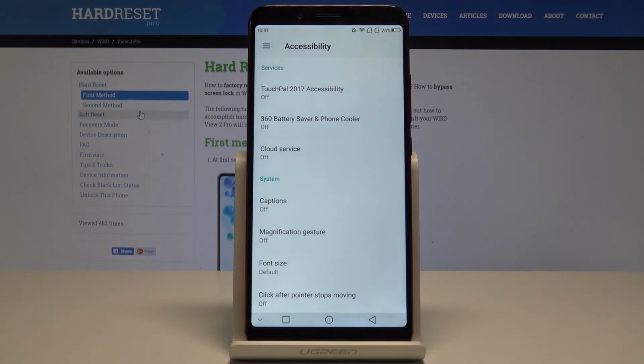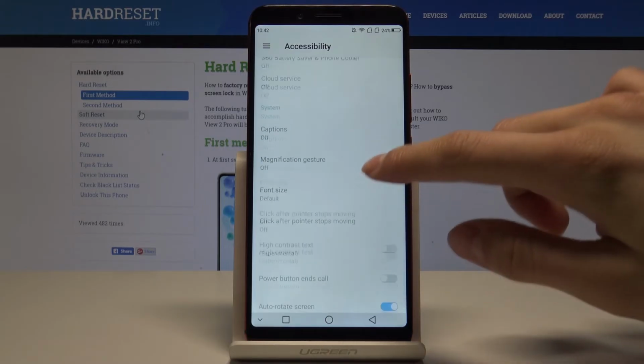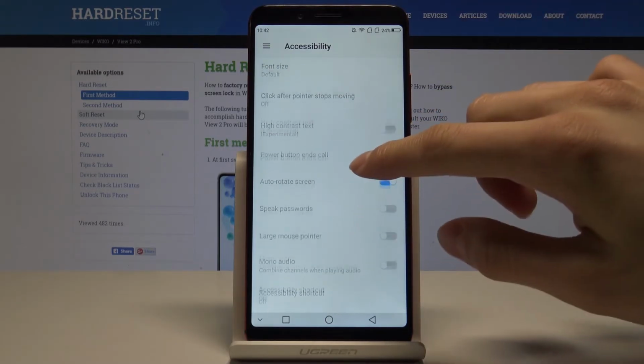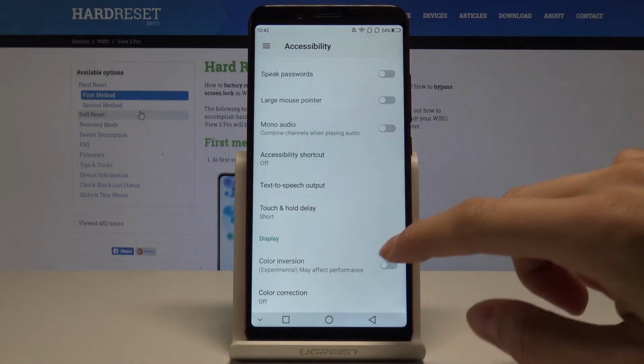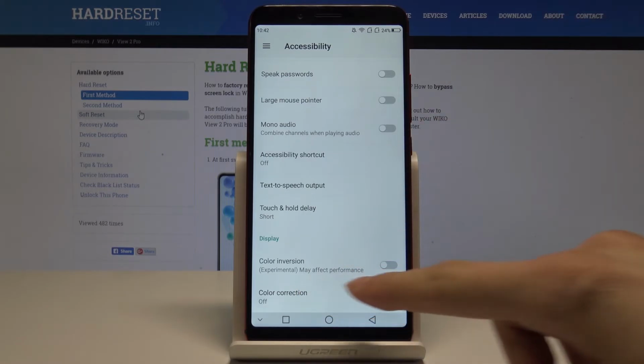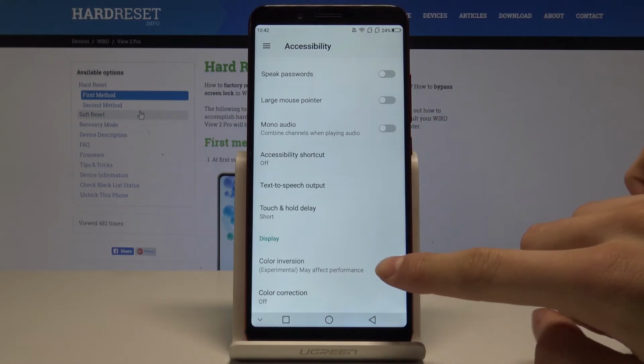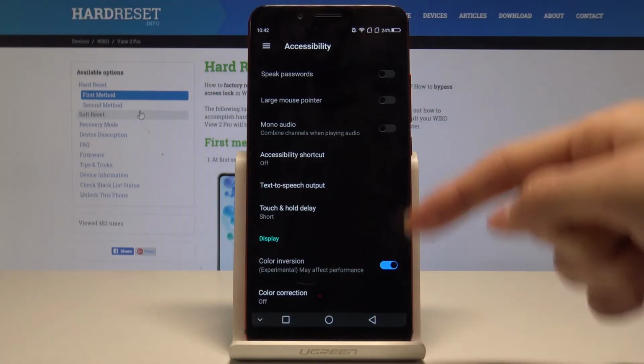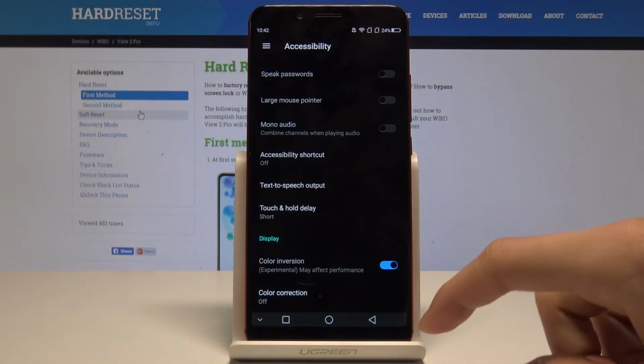Let's go back and let's go to the next one, which is the color inversion. We can stay in accessibility and now find the color inversion. Okay, it's down below. We can check it on, and as you can see, all the colors has been inverted.